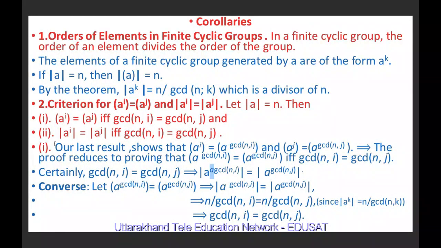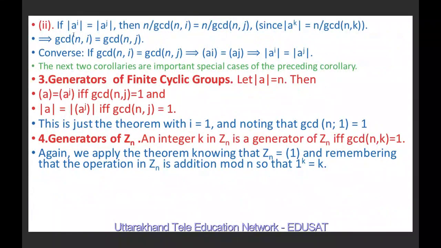Now we will show that the order of a^i is equal to the order of a^j if and only if gcd(n, i) equals gcd(n, j). So if the order of a^i equals the order of a^j, then by the formula, n upon gcd(n, i) equals n upon gcd(n, j). We have studied this formula in the previous result. So this implies gcd(n, i) equals gcd(n, j), because we can cancel n on both sides and cross multiply.